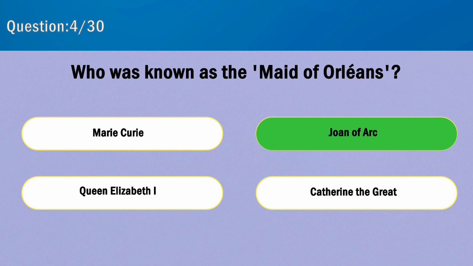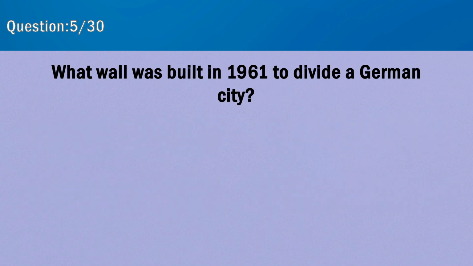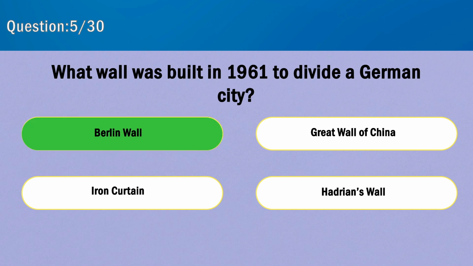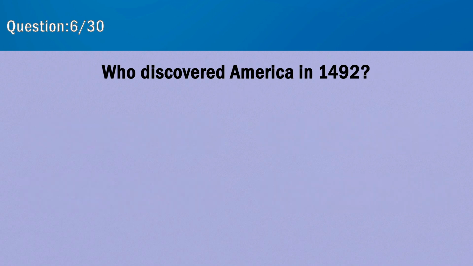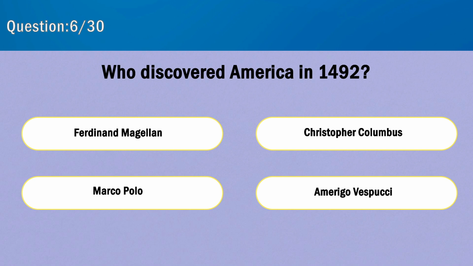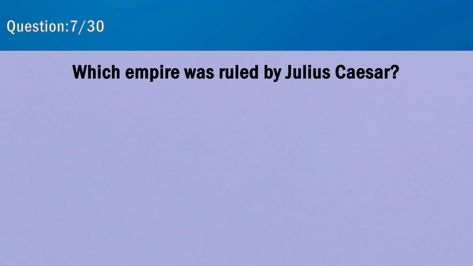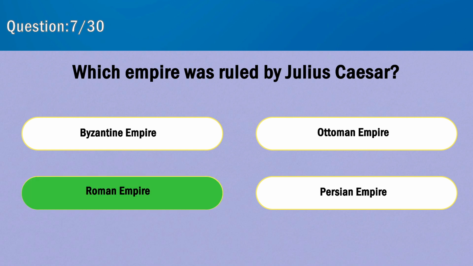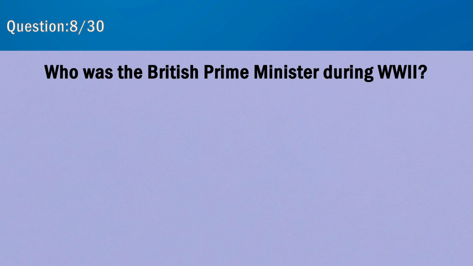Joan of Arc. What wall was built in 1961 to divide a German city? Berlin Wall. Who discovered America in 1492? Christopher Columbus. Which empire was ruled by Julius Caesar? Roman Empire. Who was the British Prime Minister during World War II?